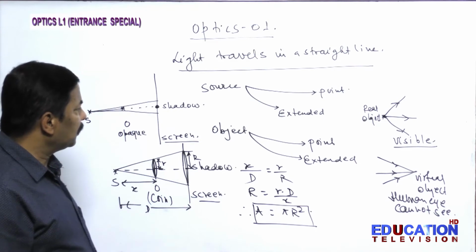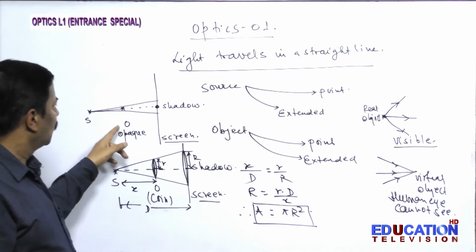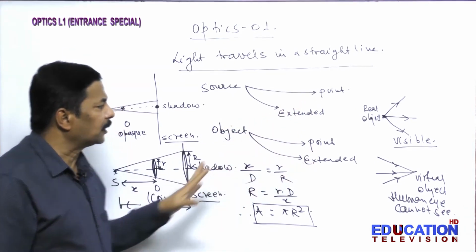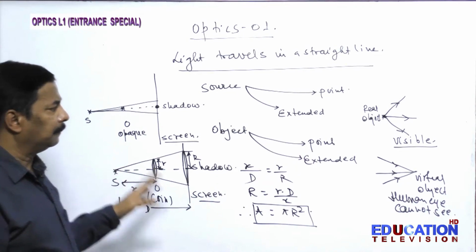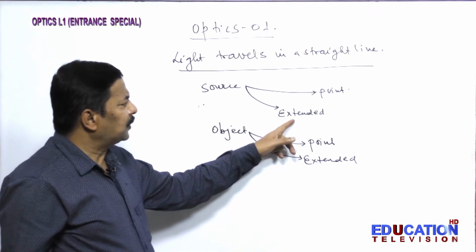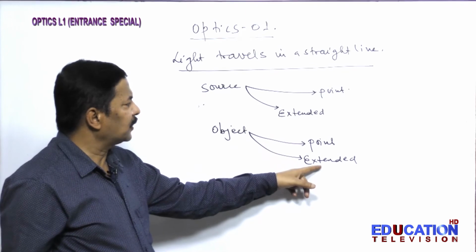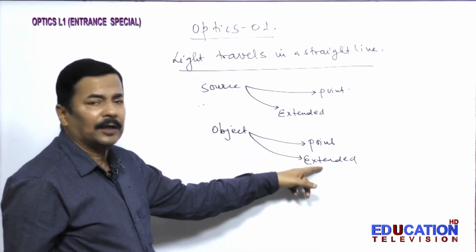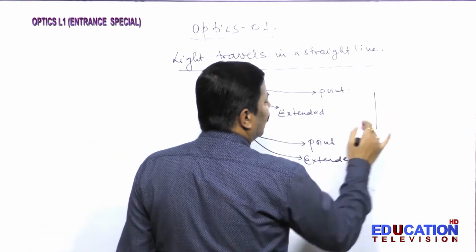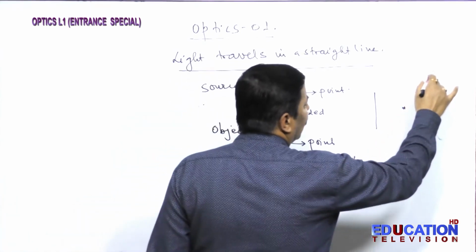Now we have seen point source, point object; point source, extended object. This thing we have seen. Now it is the turn of extended source, point object, and extended source, extended object. If I talk, there is an extended source and here is the point object and here is the screen.